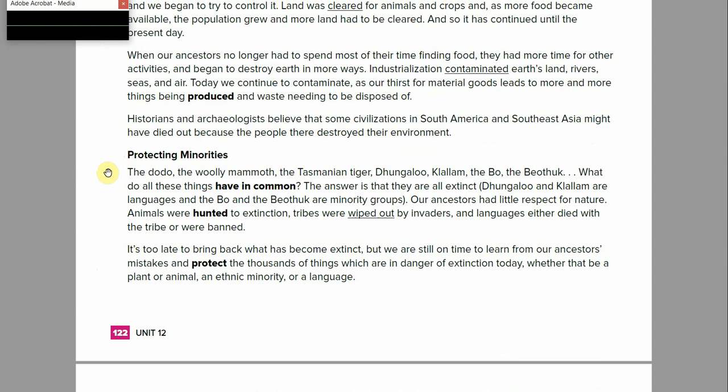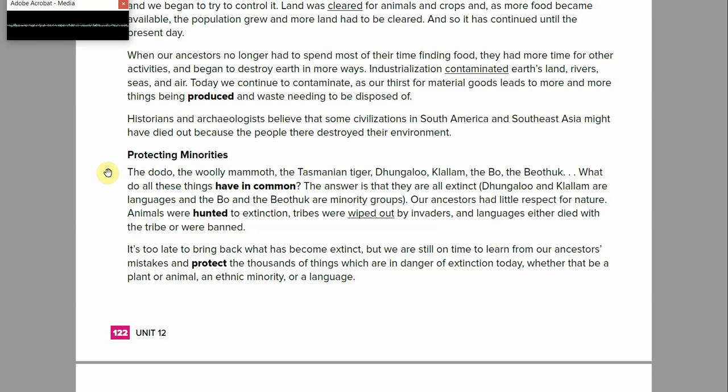The dodo, the woolly mammoth, the Tasmanian tiger, Dungaloo, Clallam, the Beo, the Beothuk. What do all these things have in common? The answer is that they are all extinct. Dungaloo and Clallam are languages, and the Beo and the Beothuk are minority groups. Our ancestors had little respect for nature.